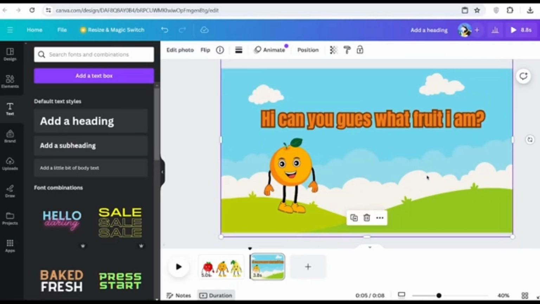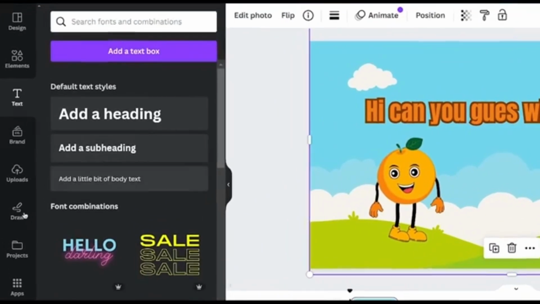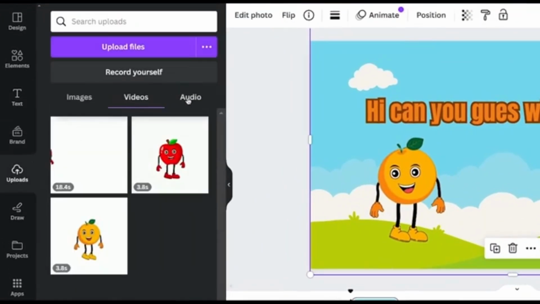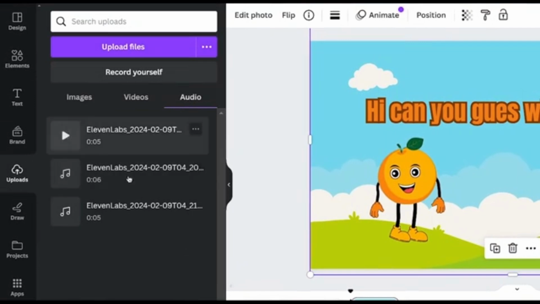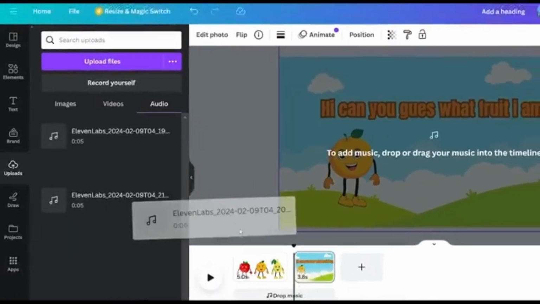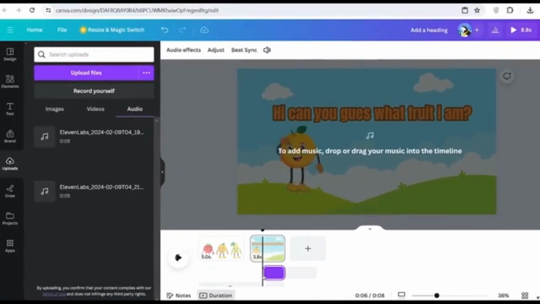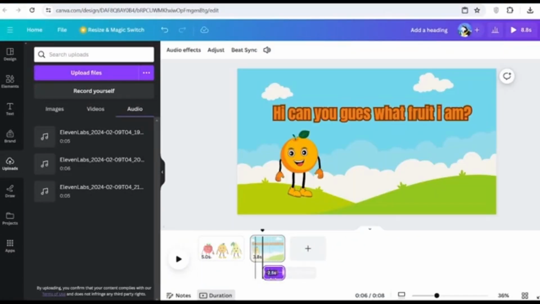So now the next thing you need to do is adding the audio that your character is saying. So you're going to go to Uploads, click Audio, and then in showing that your playhead is where you want the audio to start, you're going to then simply click on your audio. And now, just like that, it's going to be added in. And then once you have your audio added in, you want to listen to it and see where the audio for that particular scene stops.